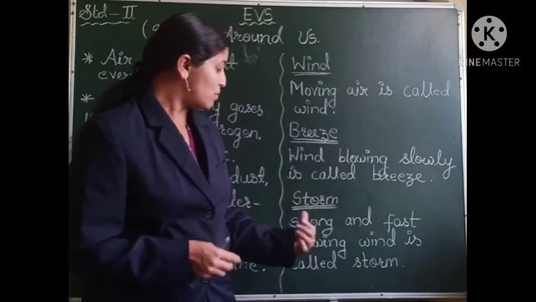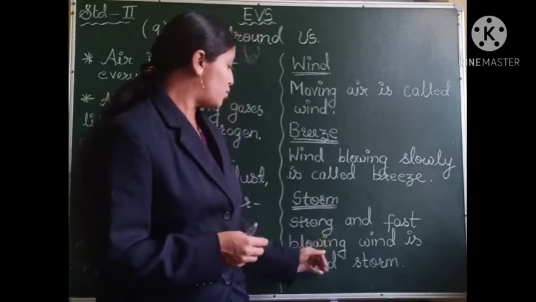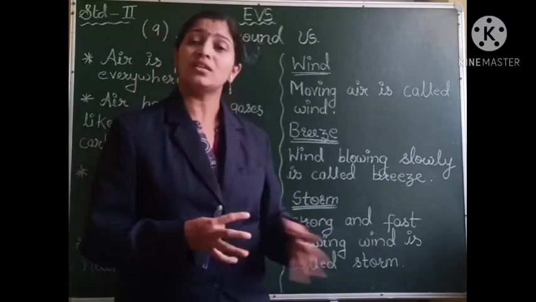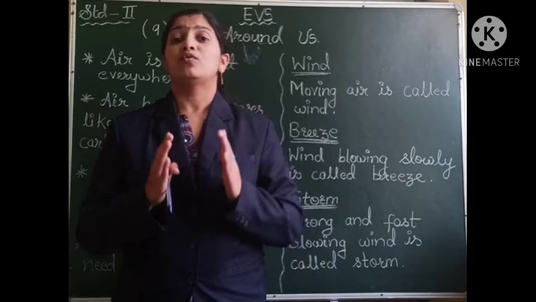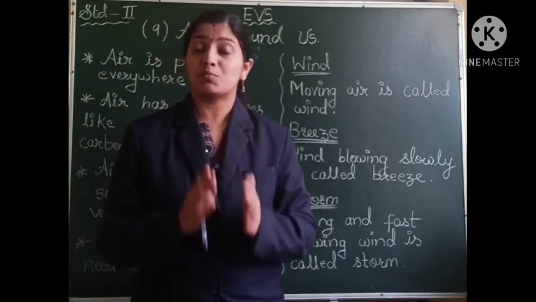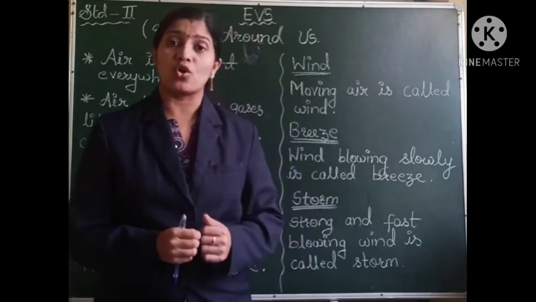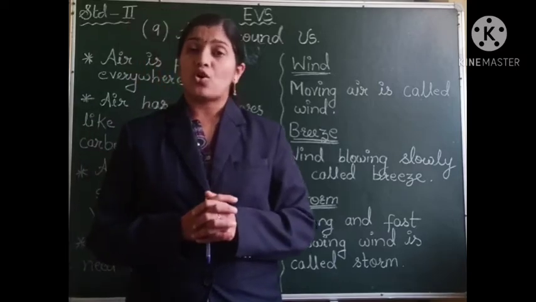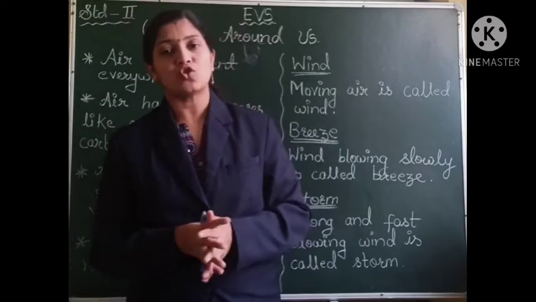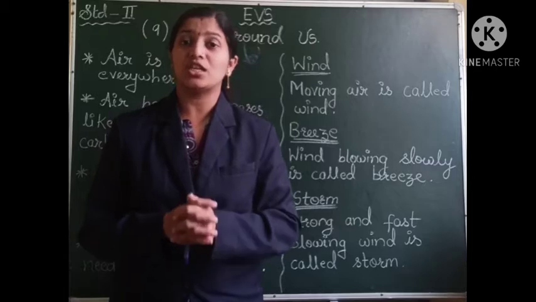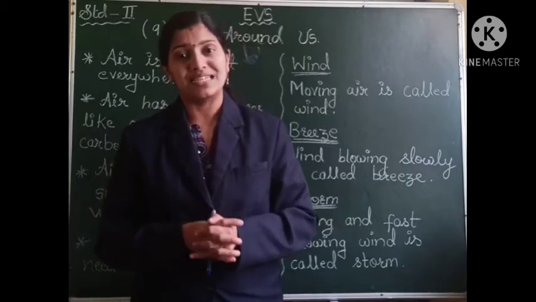So what is a storm? Strong and fast blowing wind is called a storm. The wind which is blowing with great speed and which is very strong is called a storm, and this storm is very dangerous. It causes a lot of destruction.